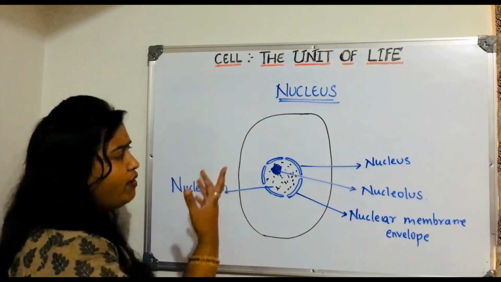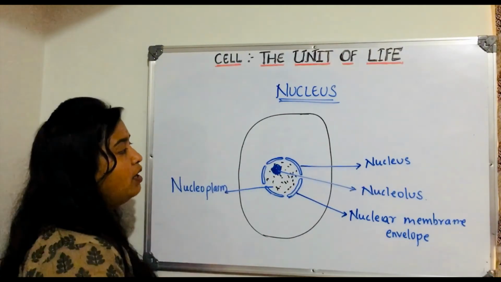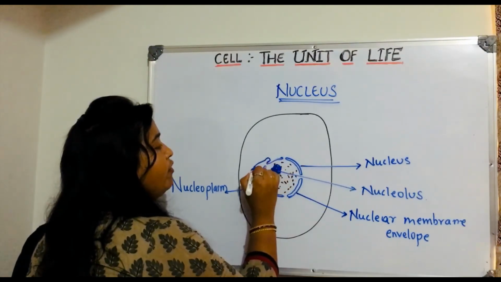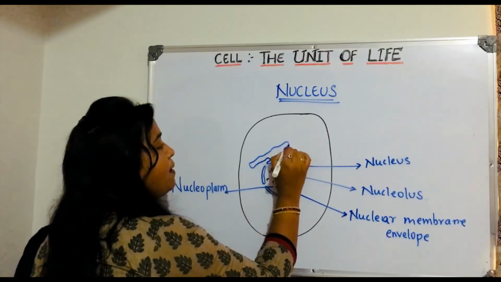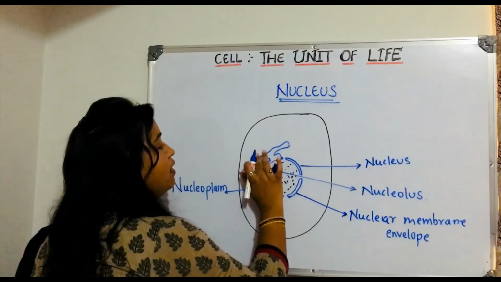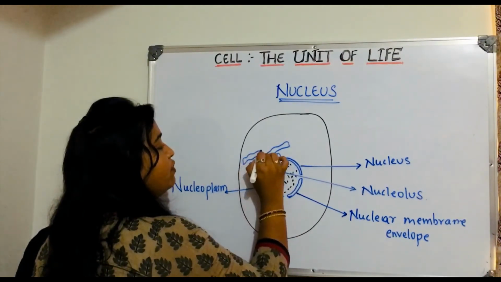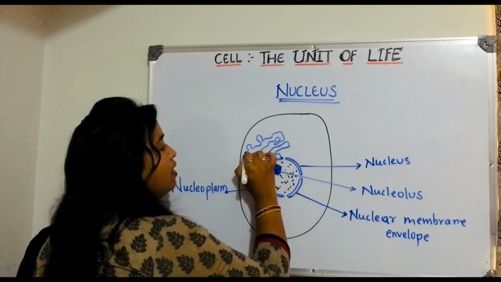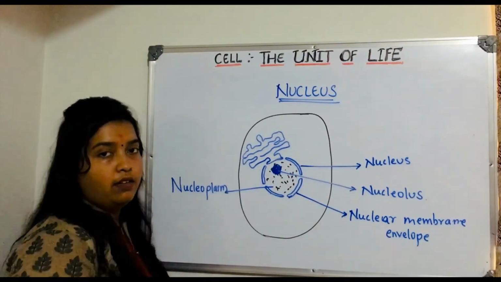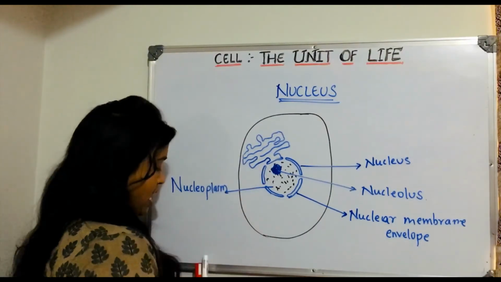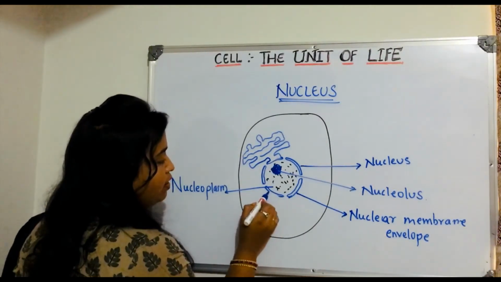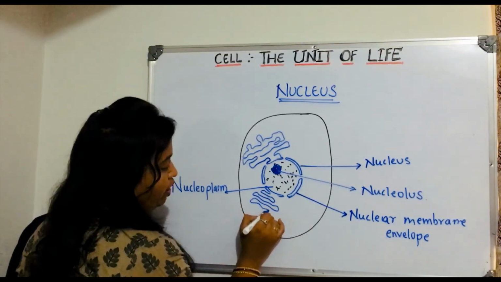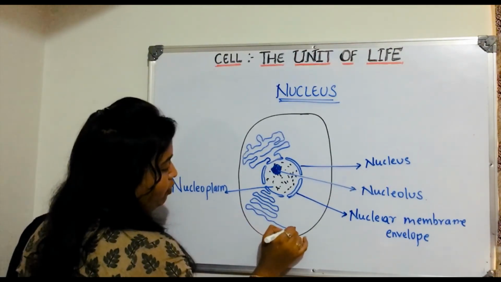Remember, attached to the outer membrane of the nucleus, we will be having these type of structures. We have seen this type of structures, and they are always attached to the outer membrane of the nucleus.